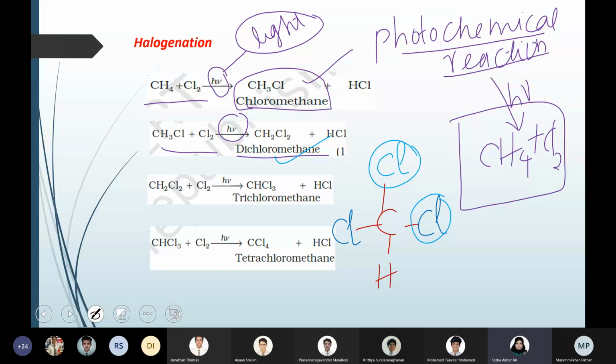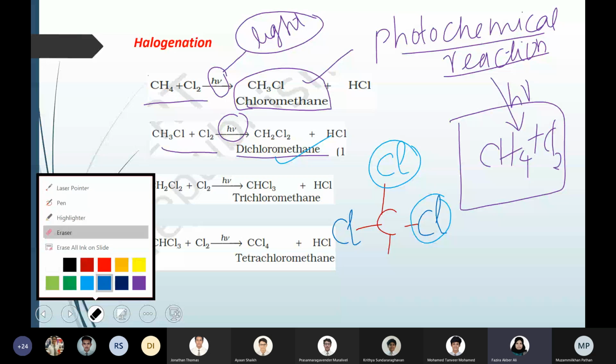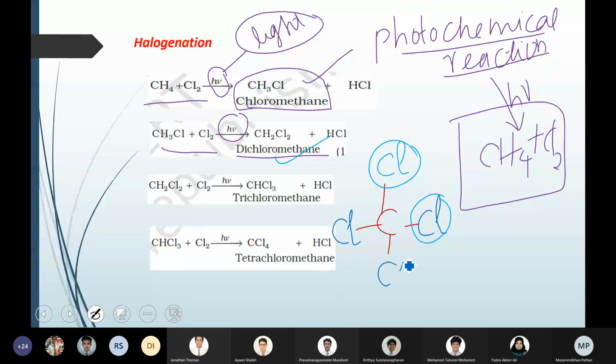Finally, the fourth hydrogen also gets replaced with chlorine, and that is tetrachloromethane. After that no more reaction is possible because there is no hydrogen left. Maximum halogenation means all the hydrogen in the alkane is replaced with chlorine, and that is the final product.